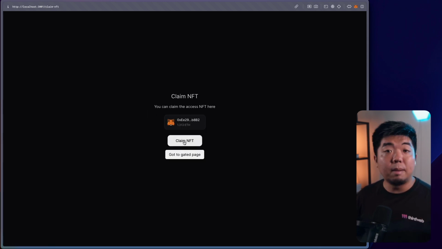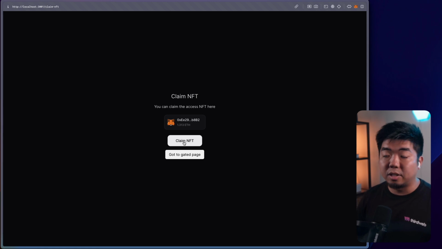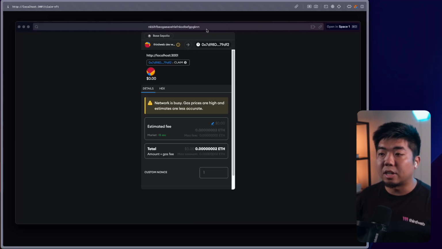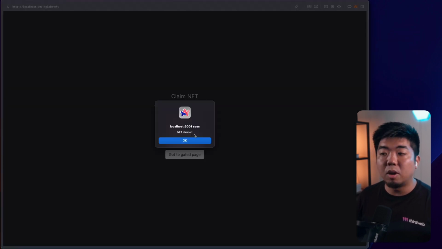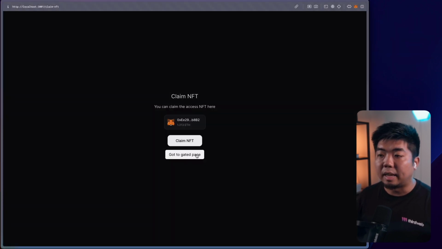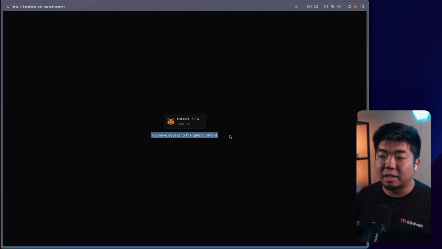So now let's claim that NFT and gain access to our token gated content. So hit claim NFT here. We'll get a transaction here to claim the NFT. We just have to pay the gas to claim it. There we go. NFT has been claimed. Now we can go to our token gated content. And there you go. We now should have access to our gated content.